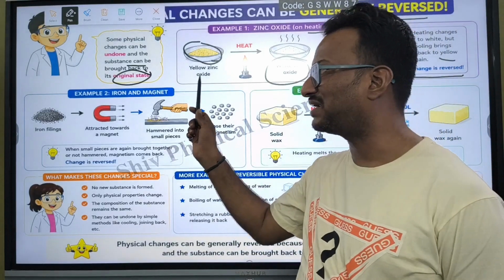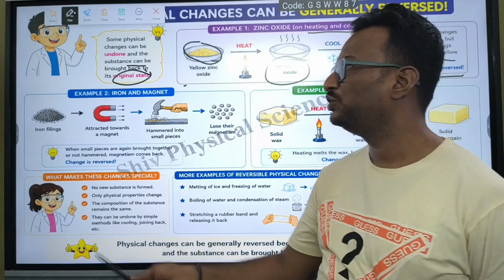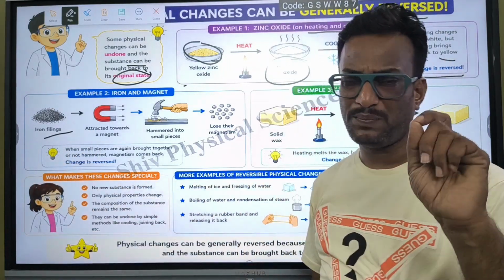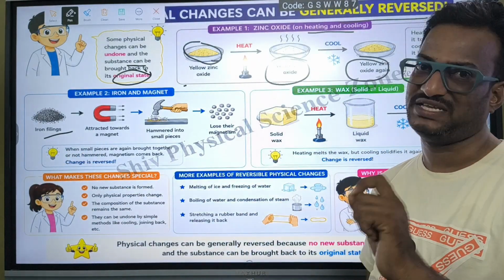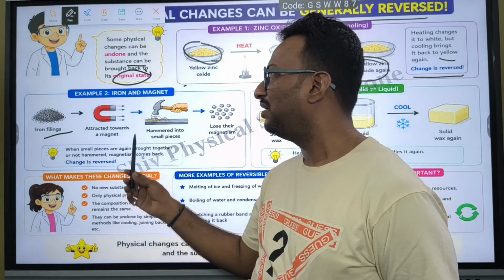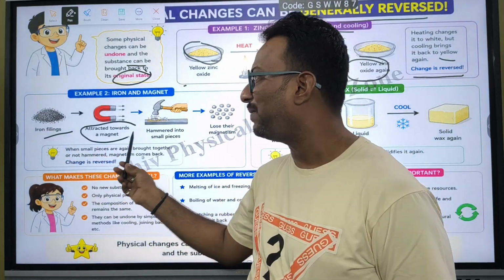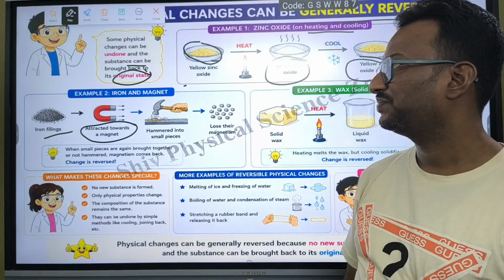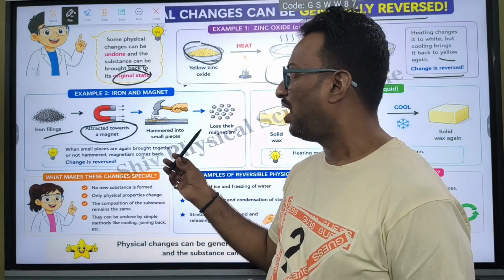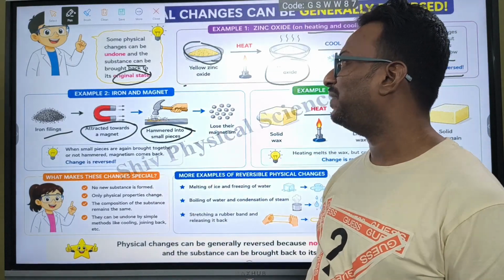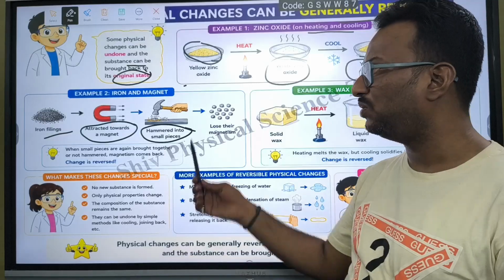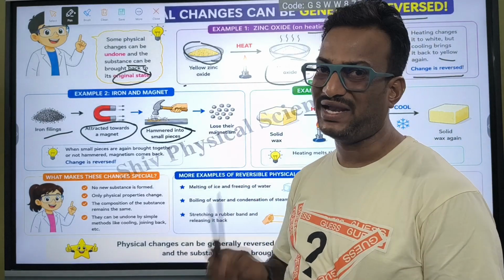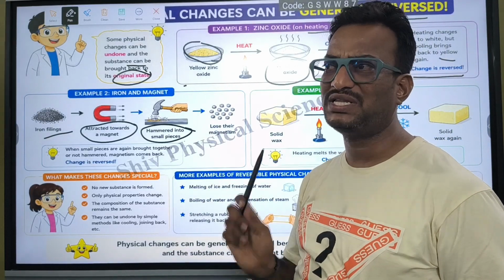Next, iron and magnet. You take some iron filings, very small pieces, and if you put a magnet near the iron filings, they get attracted. Now the magnet is hammered into small pieces. What happens when you hammer the magnet?